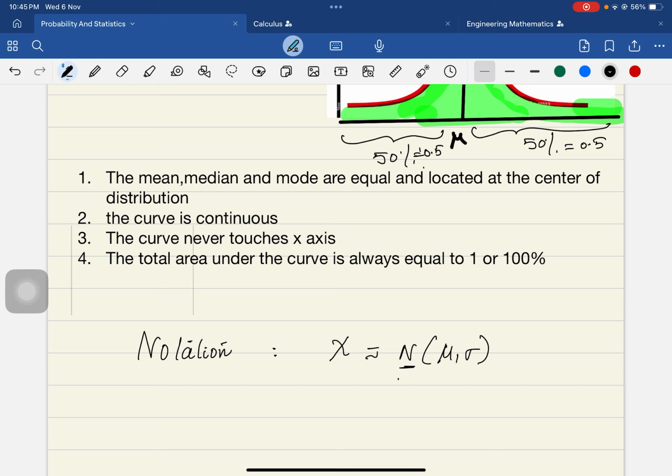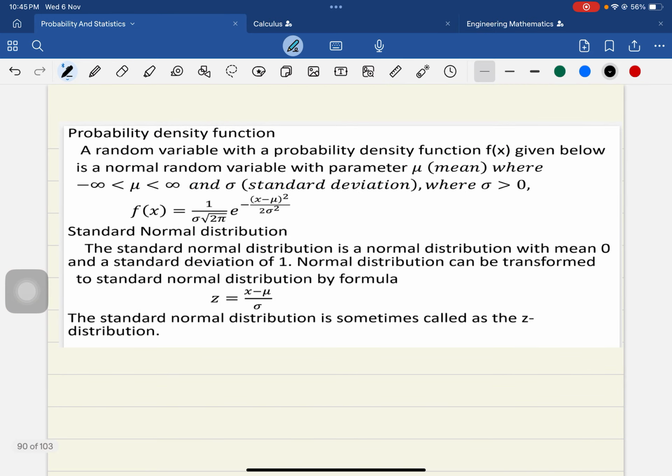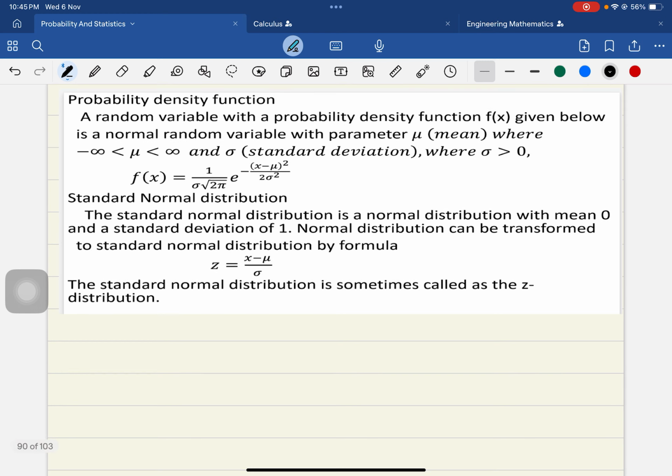Let us now take a deep dive into the normal distribution and try to understand the concept of the probability density function. When I discuss the probability density function, we always have to think about the other distributions too: the binomial distribution, the Poisson, and the exponential. What is the probability density function for each? You have to compare all these, and only then will you remember the probability density function. And coming to the standard normal distribution, what is its purpose? First I will teach you, and then I will come to this particular topic.